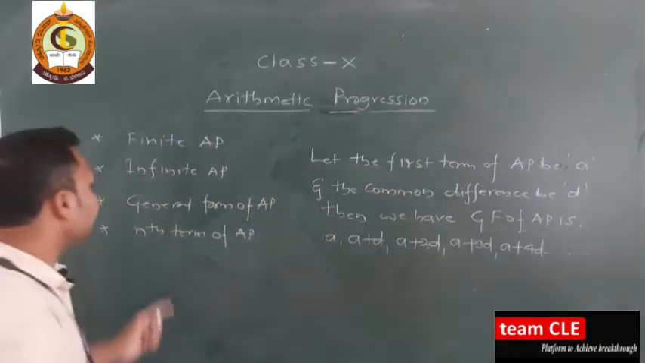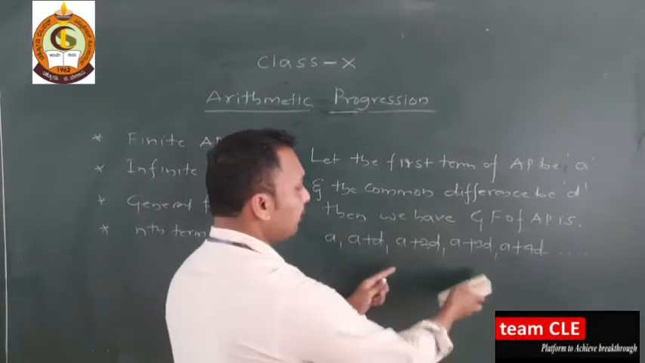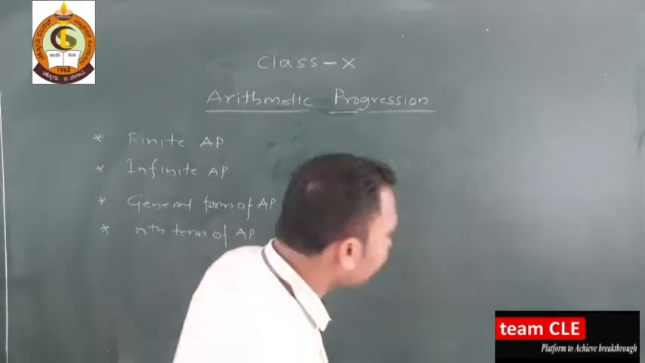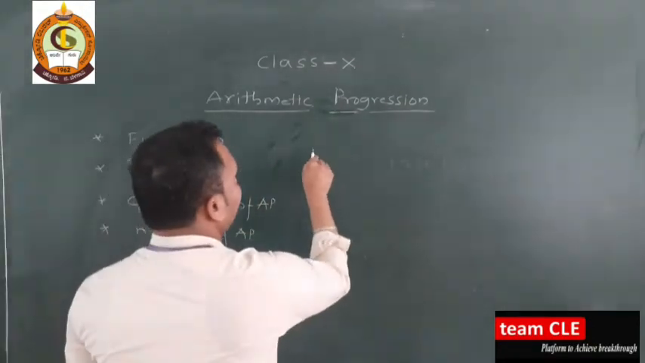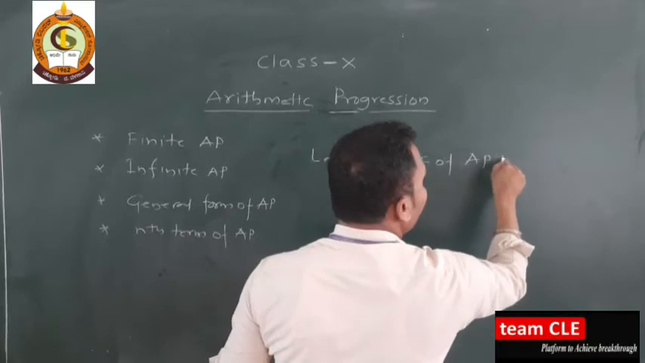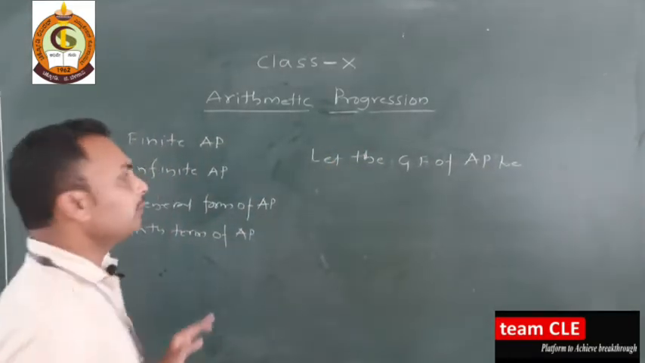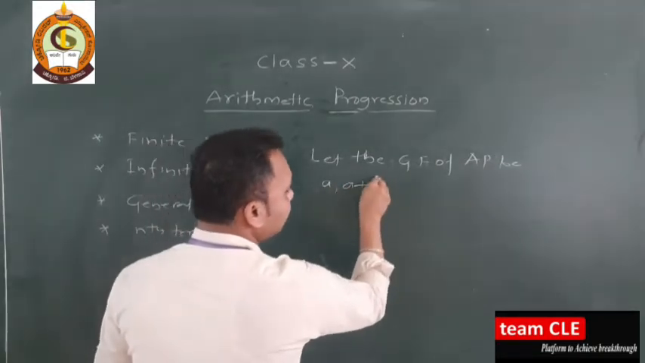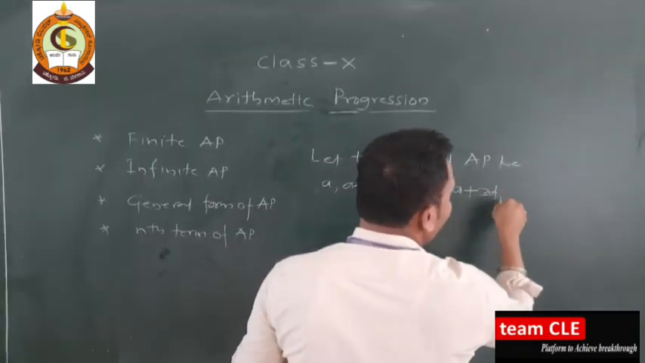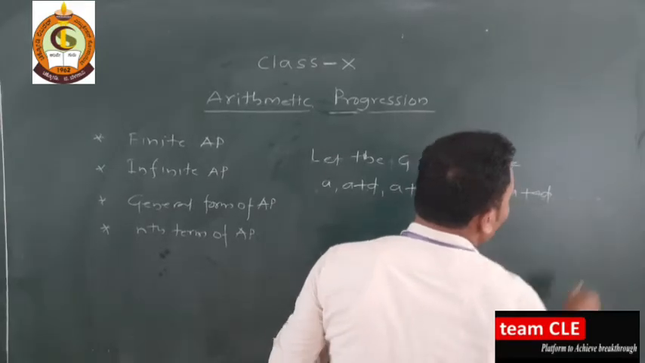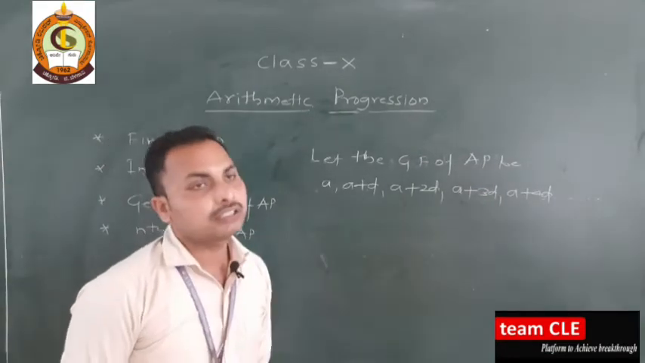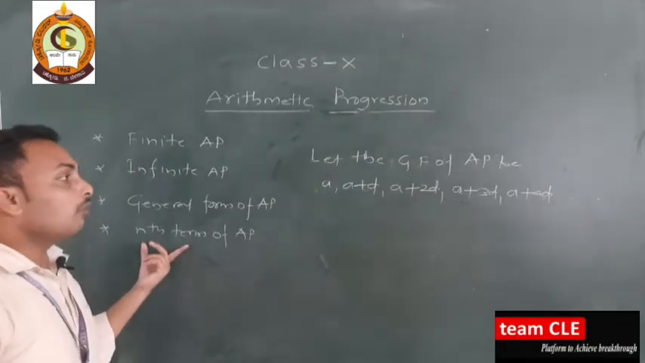Now let me move to the next one, the nth term of an arithmetic progression. By taking the general form of an arithmetic progression, let it be a, a plus d, a plus 2d, a plus 3d, a plus 4d, and so on. Now we need to get the nth term of this.